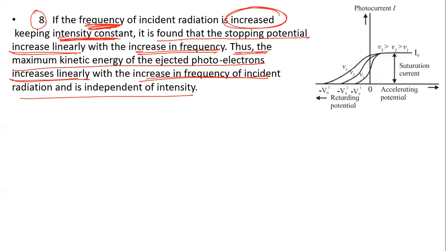So you can see this graph. Here intensity is constant, so we get one saturation current. But for different frequencies, we get different stopping potentials.